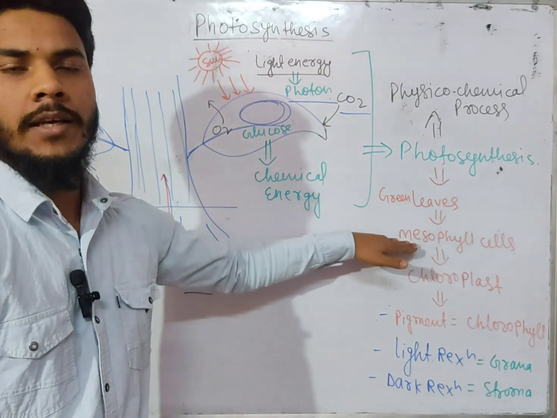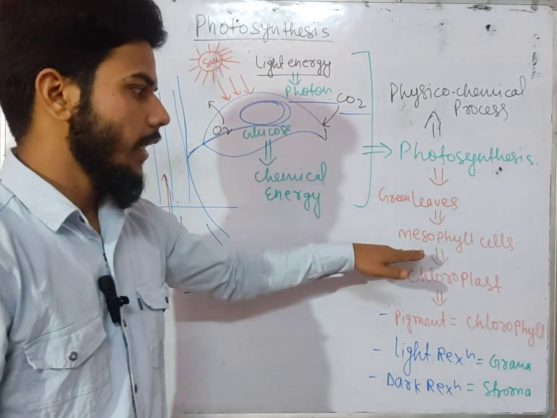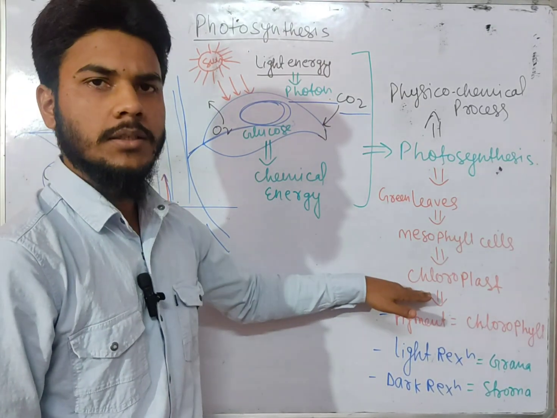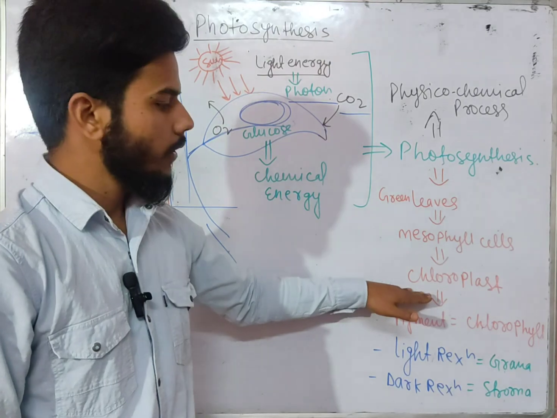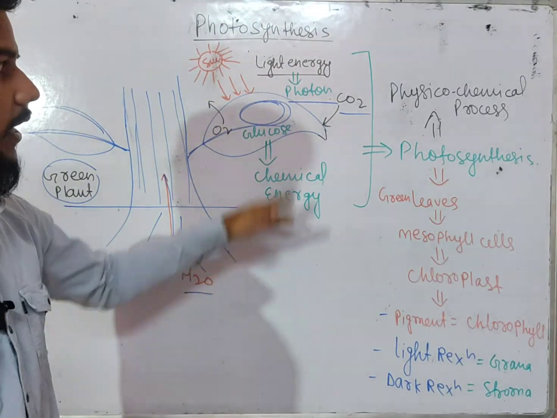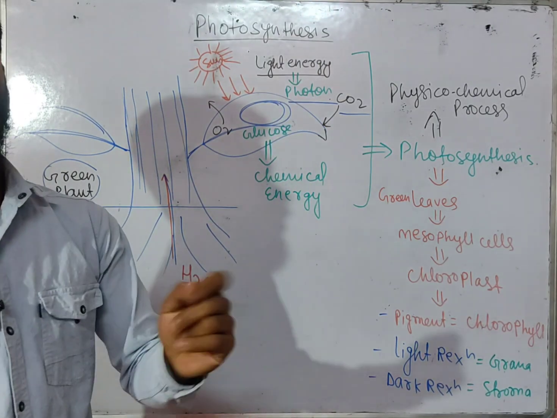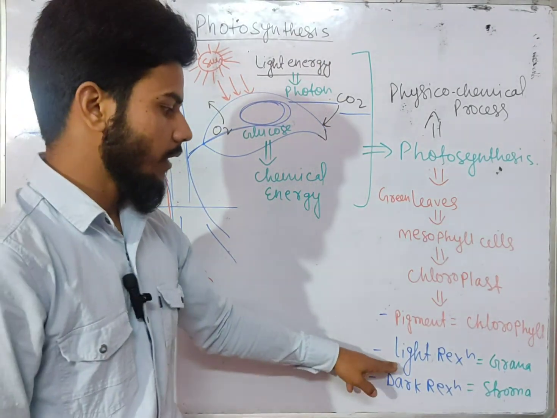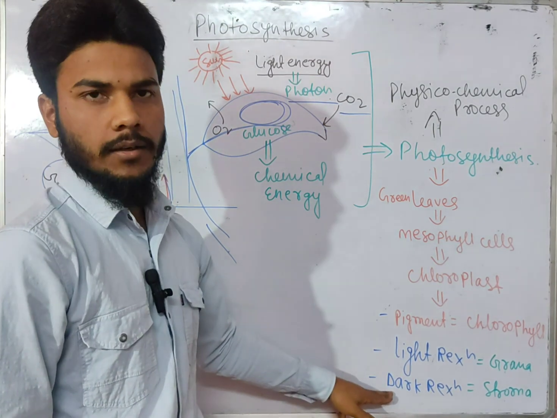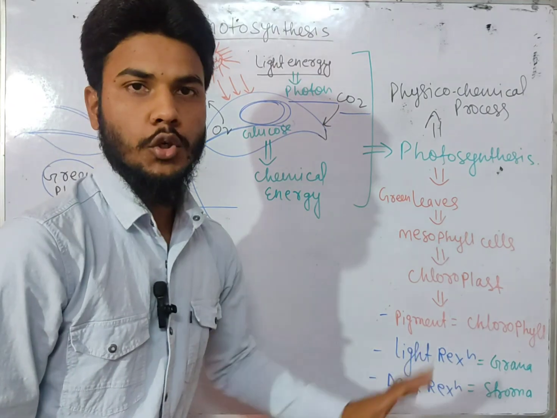They are the specialized cells which perform the function of photosynthesis. In the mesophyll cell we have chloroplast. They have different kinds of pigment. The chlorophyll is the main pigment which is responsible for trapping the light energy and converting it into chemical energy. Photosynthesis basically occurs in two major steps. The first one is the light reaction and the second one is the dark reaction. The light reaction will occur in grana and the dark reaction will occur in stroma.